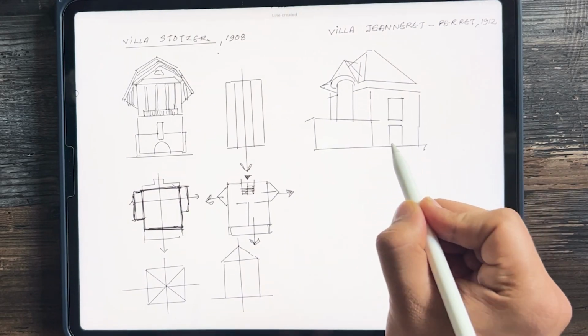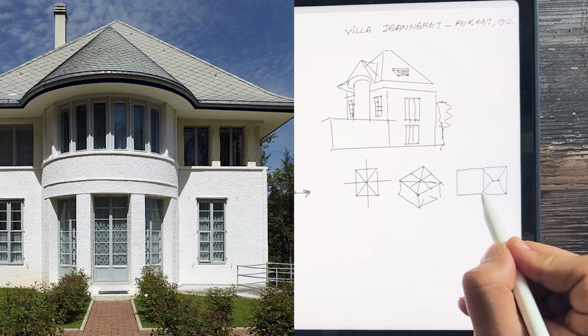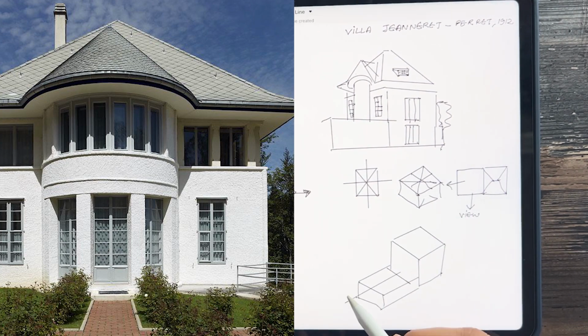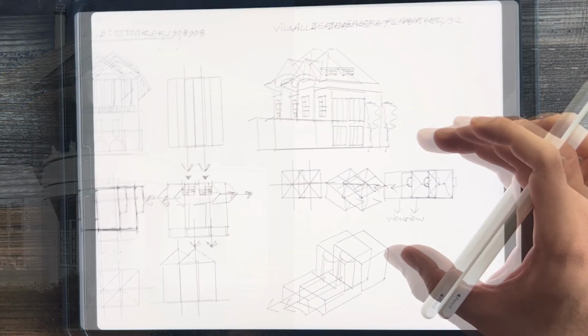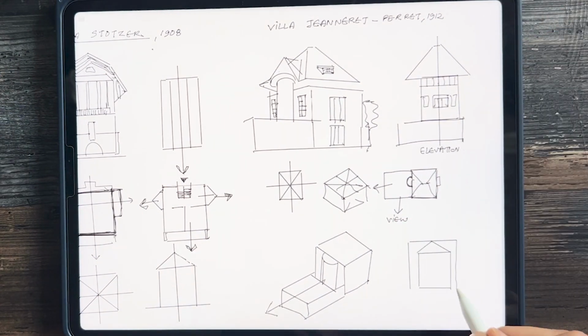Le Corbusier slowly developed his style during the initial period of architecture. The Villa Jeanneret was his first independent project, built in 1912. He built this house in his hometown. It was designed for his parents. It marked the beginning of his pioneering architecture style, breaking away from regional Art Nouveau with its neoclassical design.